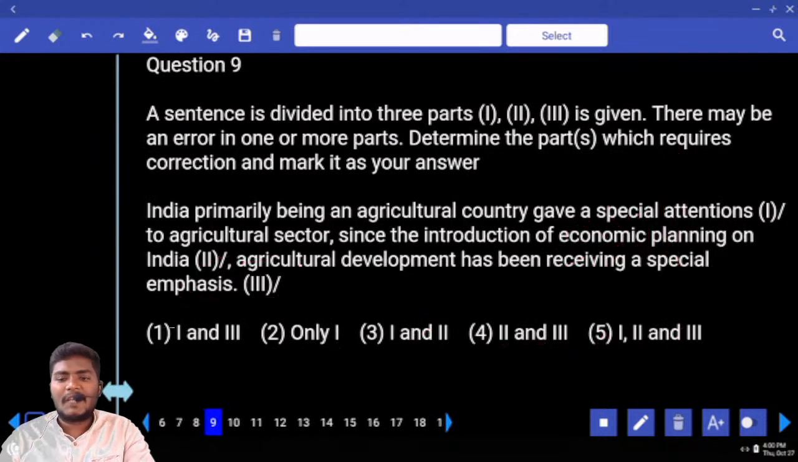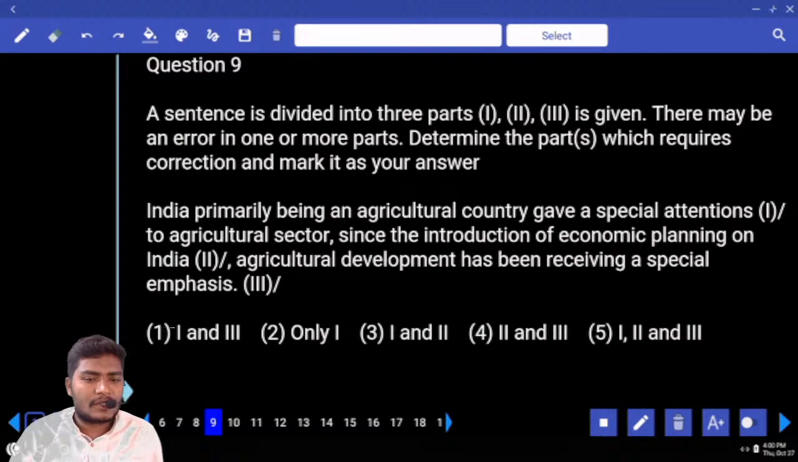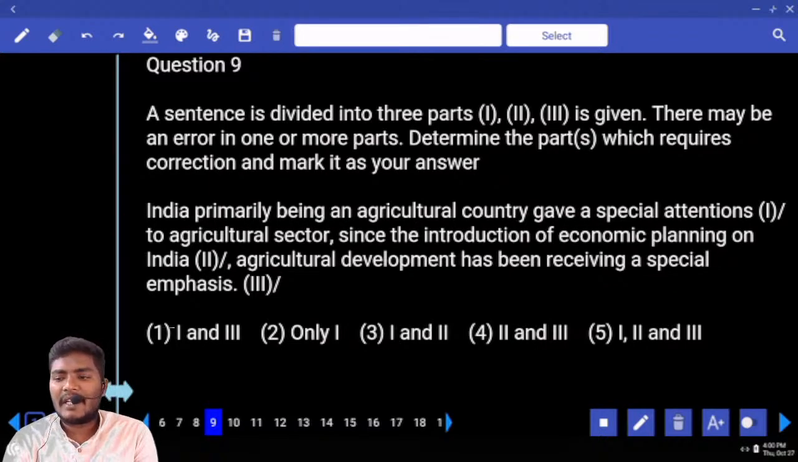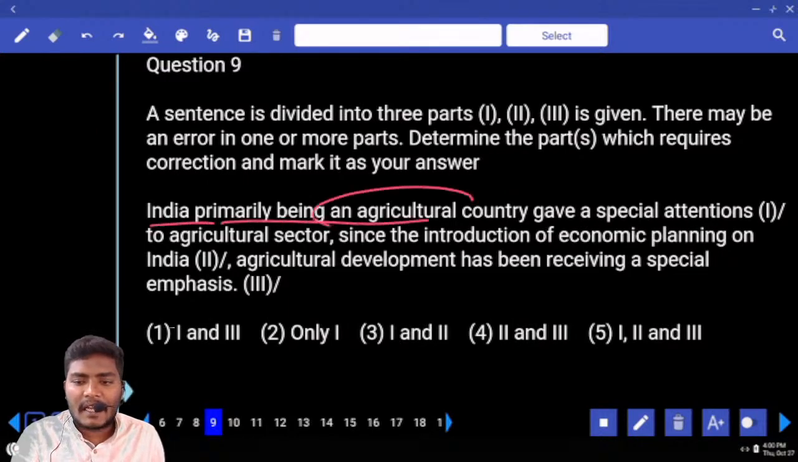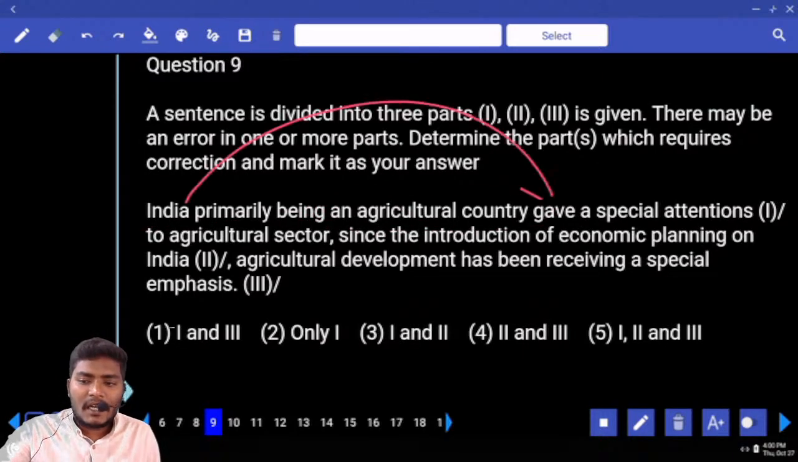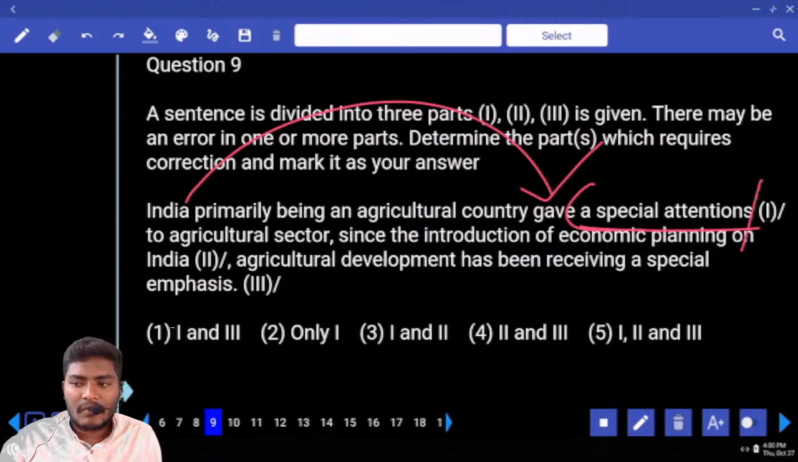Next, ninth one. Multiple errors are possible. Find out the errors. India, primarily being an agricultural country, gave a special attentions. Find out the error. There is one error in the first sentence. Tell me. Special attention or attentions? Why? Because we are referring to only singular. A is the indicator. A connects only to singular nouns.